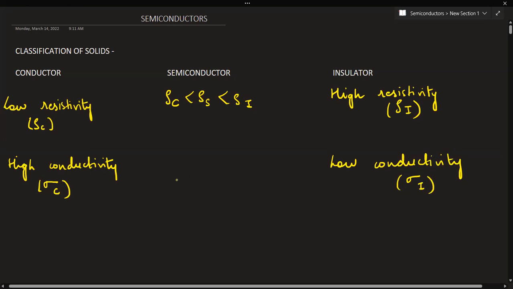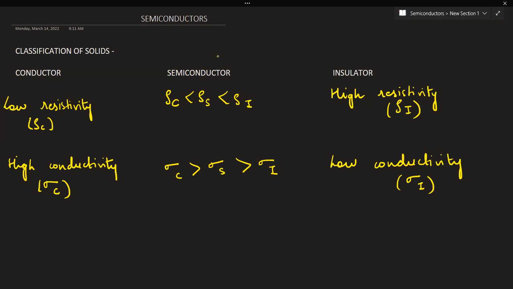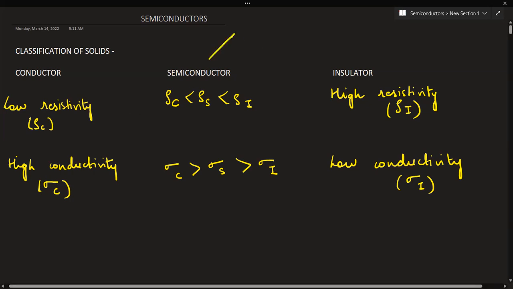So now see, regarding semiconductors again, highest conductivity will be for the conductors, then it will be for the semiconductors, and least conductivity will be for the insulator. So these are the order of resistivity and conductivity. Now see, regarding semiconductors, you have to remember two important elemental semiconductors: silicon and the other one is germanium. These two are important semiconductors which you have to remember.